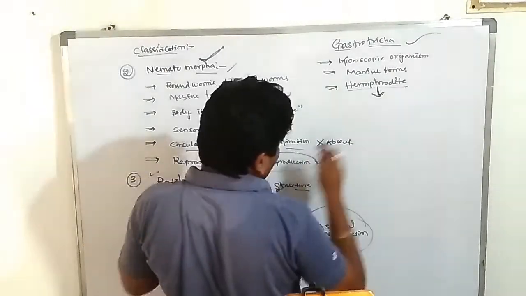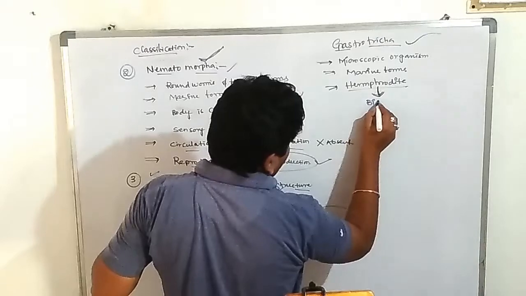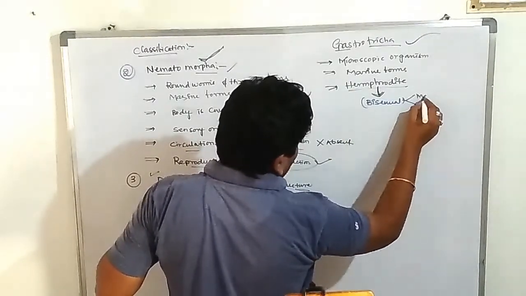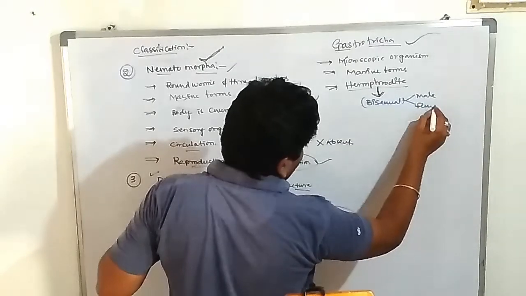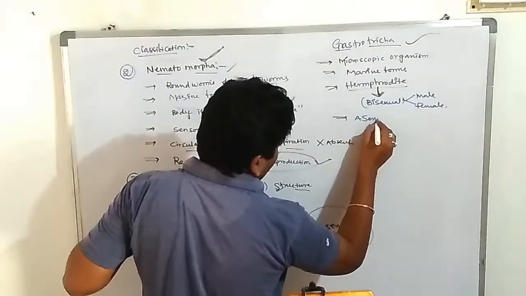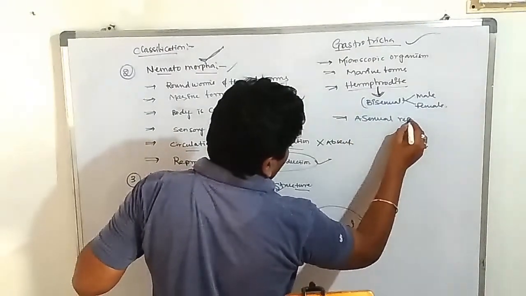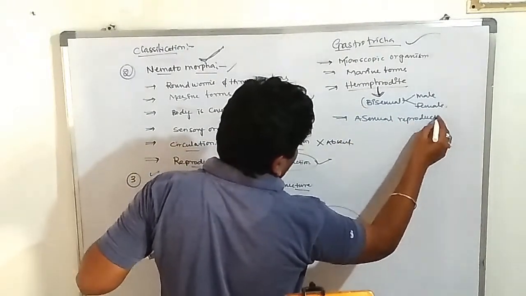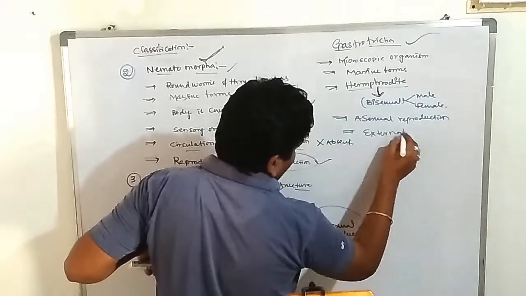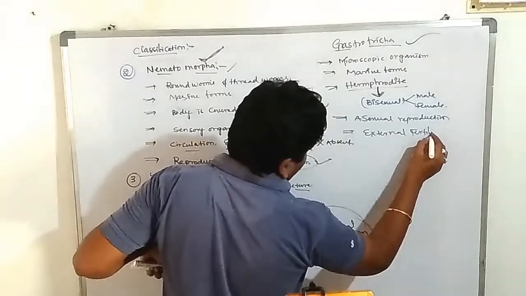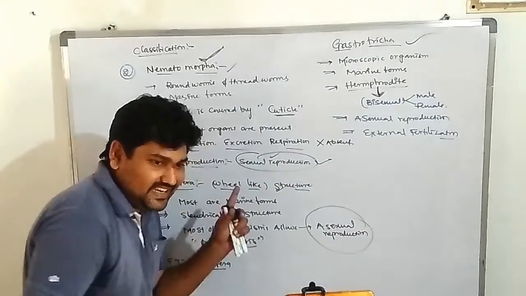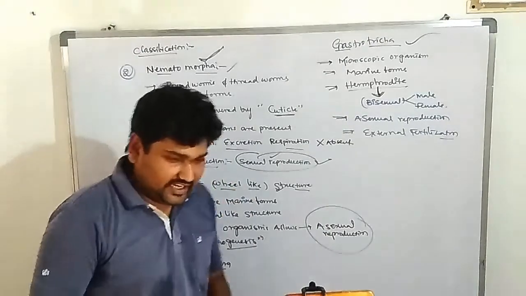These organisms contain male gametes and female gametes. Fertilization is external fertilization. So this is the information about the classification of the Nematoda.